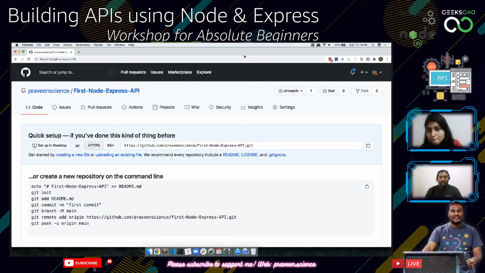And today we will be learning what exactly is Node.js, what exactly is Express.js, what is a REST API, and what a REST API means. We will create a simple Node.js application. We'll see some awesome plugins like nodemon and how it helps us. We'll see what Express.js is and what it does. There is something called the middleware concept in Express.js, what exactly it is and how we are going to use it. There is something called Morgan, what it does and how it is going to help us. And finally, there is something called CORS.